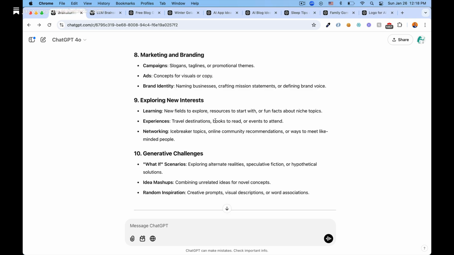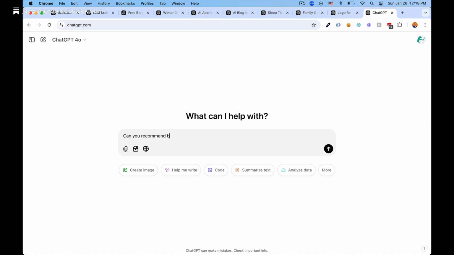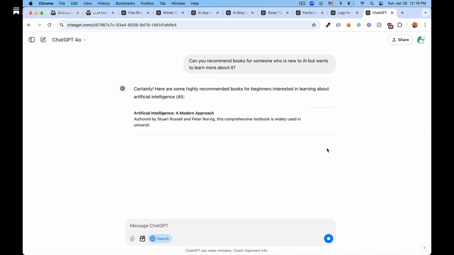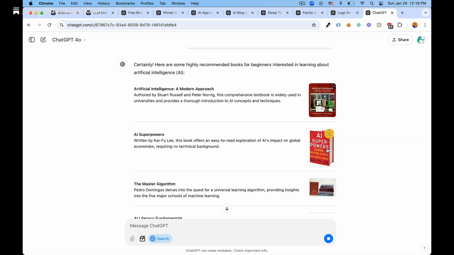For topic 9, exploring new interests, I asked, can you recommend books for someone who is new to AI but wants to learn more about it? I made sure to turn on the search the web feature so that ChatGPT can access even recently published books. Here were the suggestions I was given. I cannot speak to the quality of these suggestions since I haven't researched these books at length yet, but